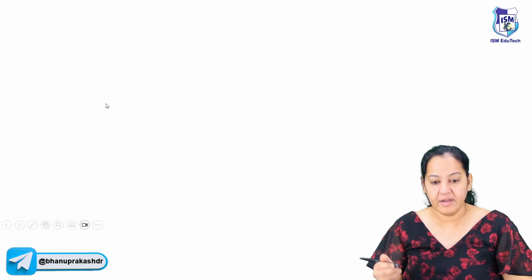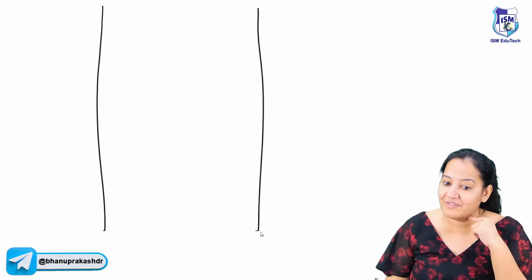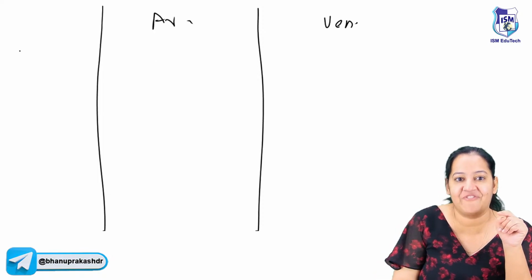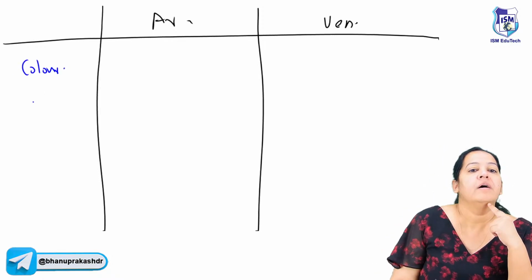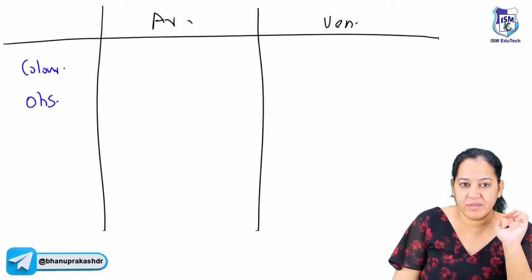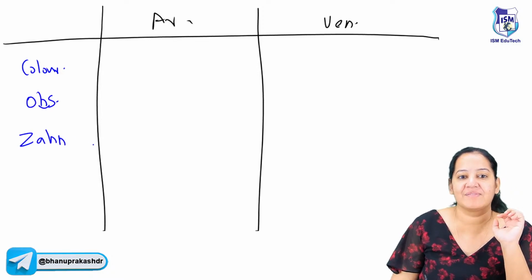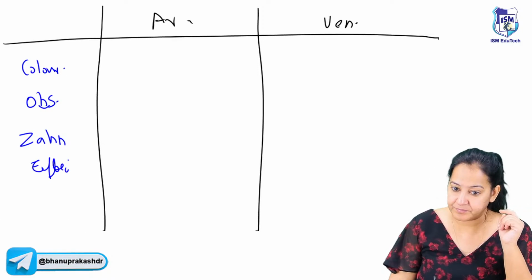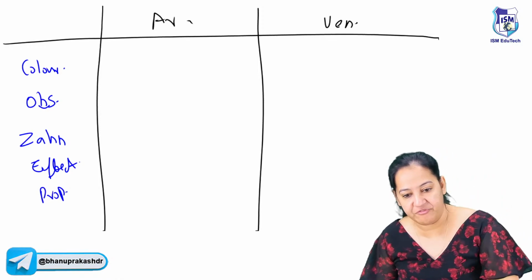Rather than reading here, you can write down and you can learn. Rather than passively reading, let's do active recall. Okay. So tell me arterial, tell me venous thrombus differences. Let me ask you leading questions. Tell me the color of each of them. Number two, I want to ask you obstruction: in which one is it partial, in which one is it complete. Then I want to ask you about lines of Zahn: in which are the lines of Zahn present, in which are they absent. Then I want to ask you the effect on the organ of each of them. And lastly, the propagation: in which direction? Antegrade or retrograde?